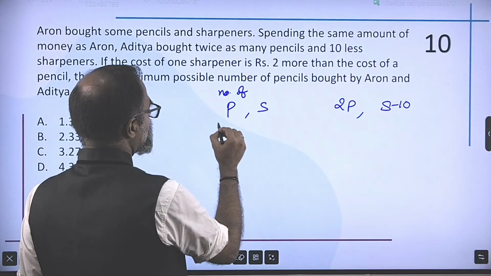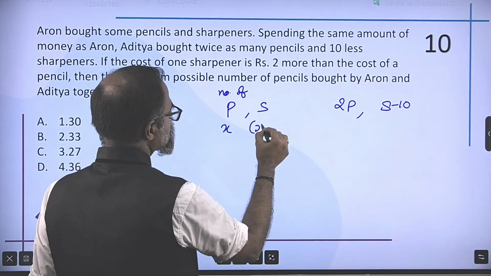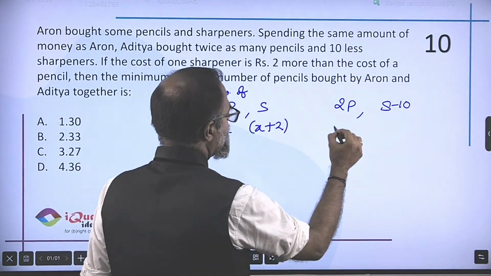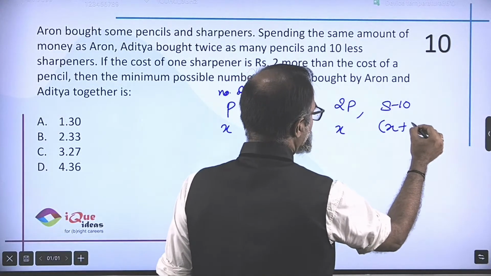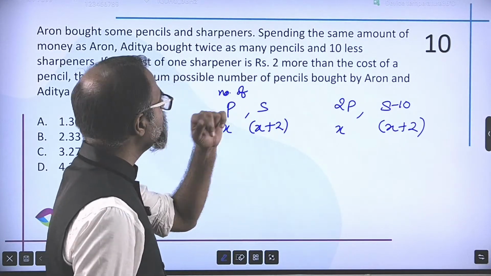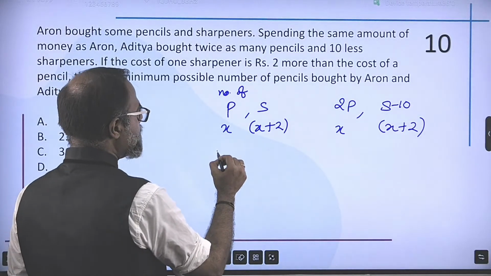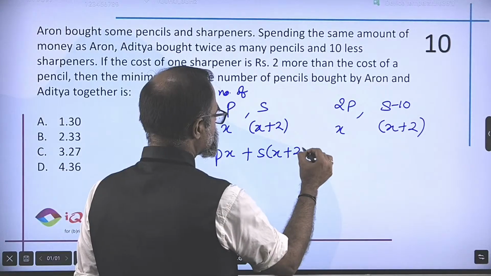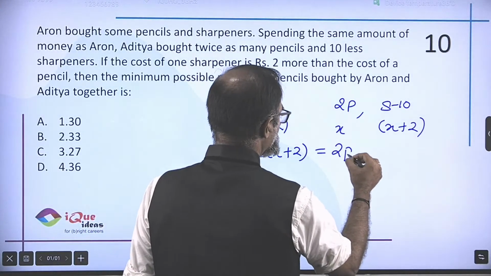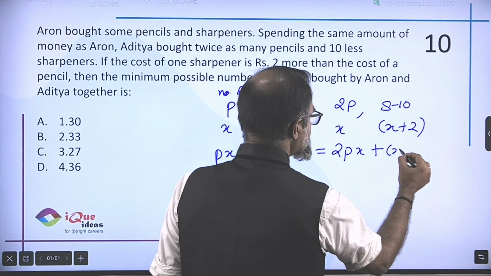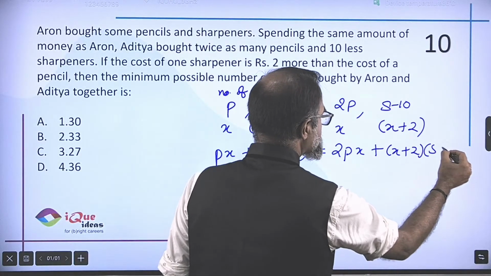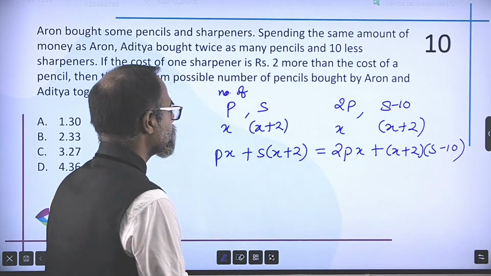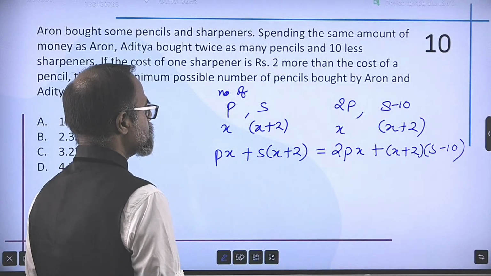So let's assume the cost of the pencil is X. So the cost of the sharpener is X plus 2. And the total amount spent was the same in both cases, right? So P times X plus S times (X plus 2) is equal to 2P times X plus (X plus 2) times (S minus 10). Okay, now let's see how this is solvable.